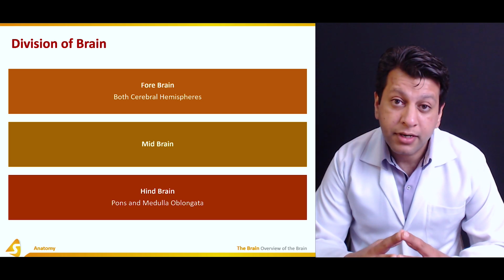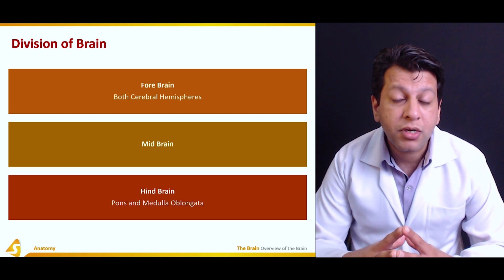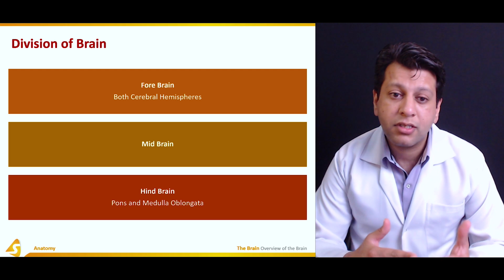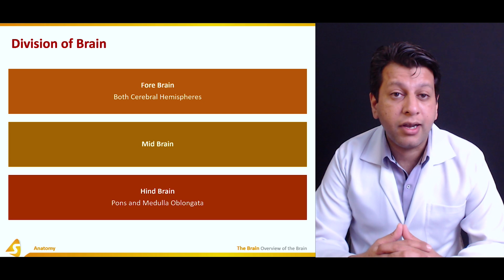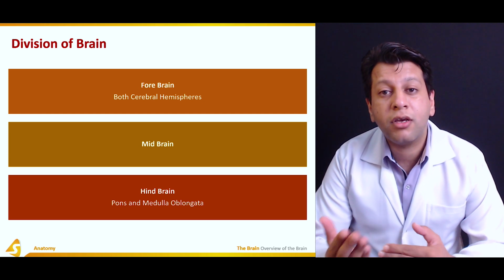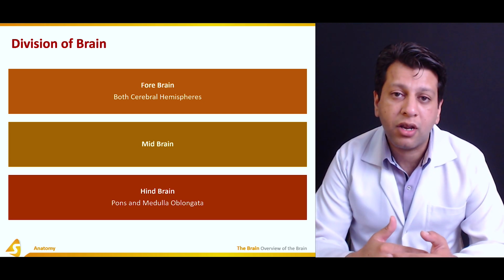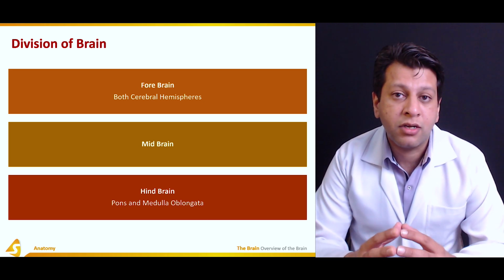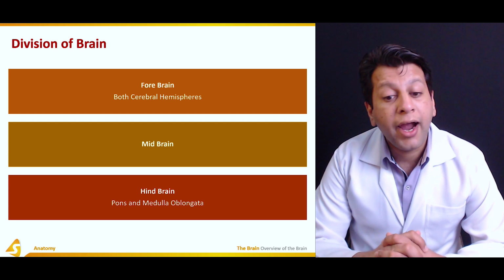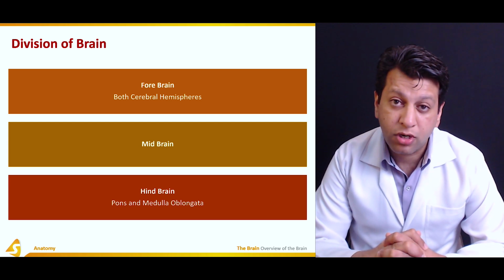Then there's the midbrain. There are very important structures in the midbrain, and we'll be discussing them in the upcoming sections of this lecture, and how they are related to the forebrain as well as the hindbrain, and how they connect different parts of the brain with each other. Then comes the hindbrain, that is the pons and the medulla oblongata.